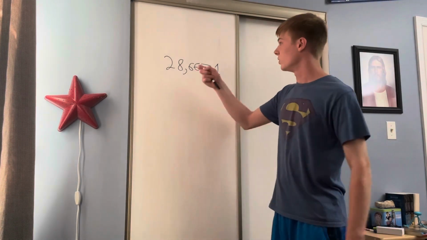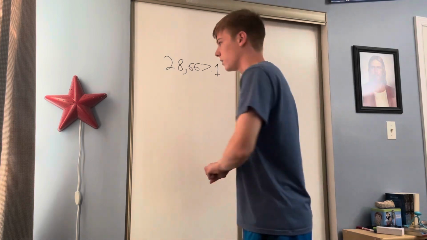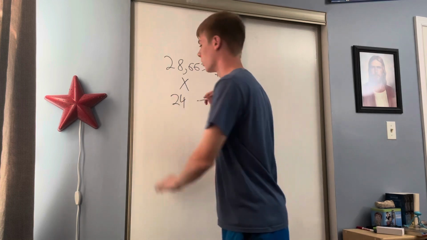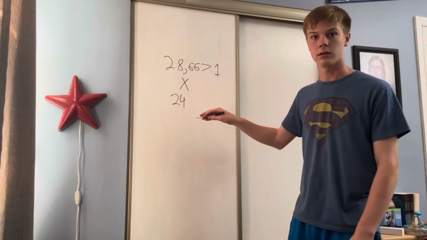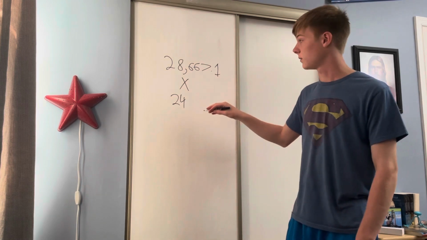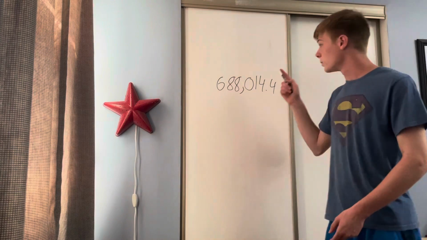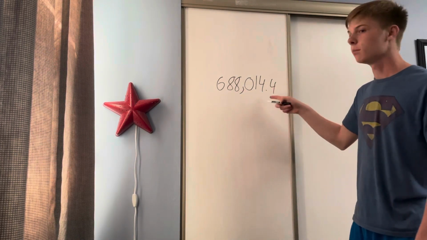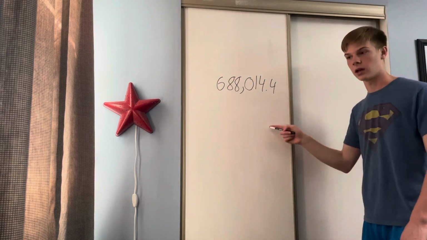Now, we are going to take this number and multiply it by 24 hours, so that way we can get the number of hours in the days of the United States citizen. That sounded very weird, but trust me, it's going to get a lot weirder. Now, once we do that, we end up with 688,014.4 hours in the average US citizen's life.